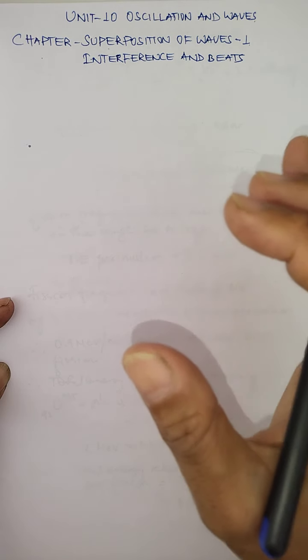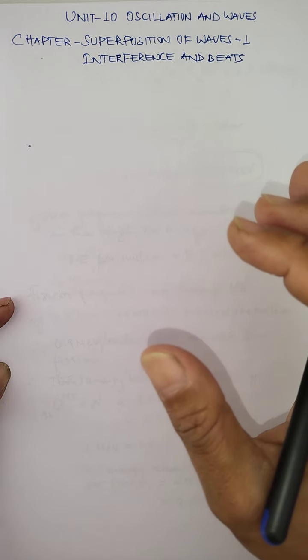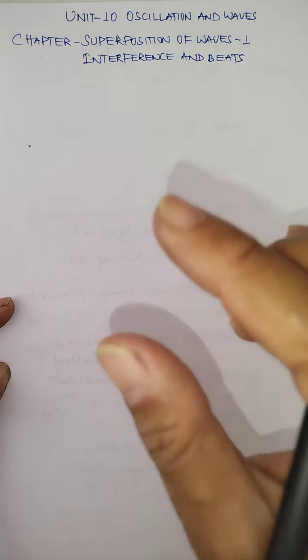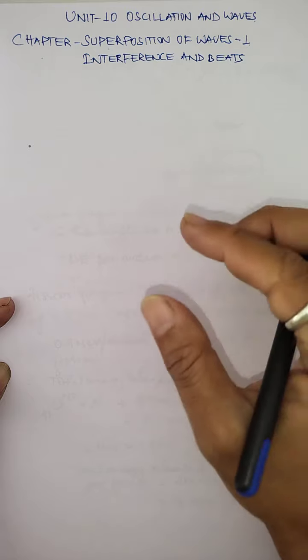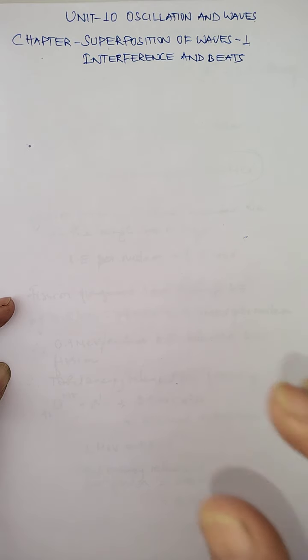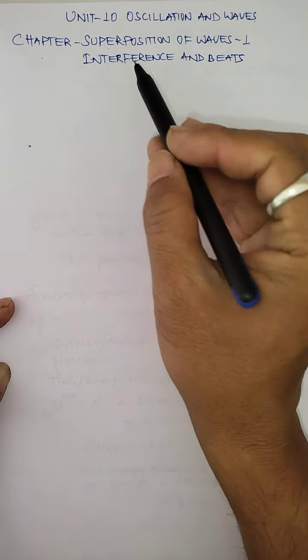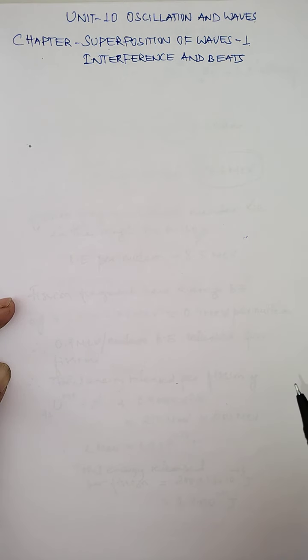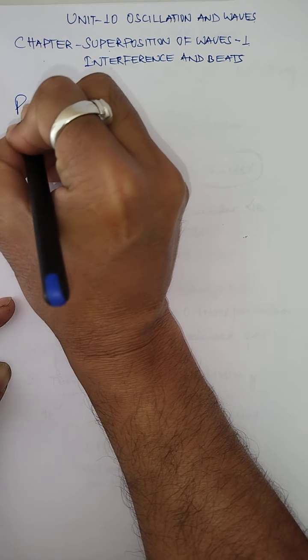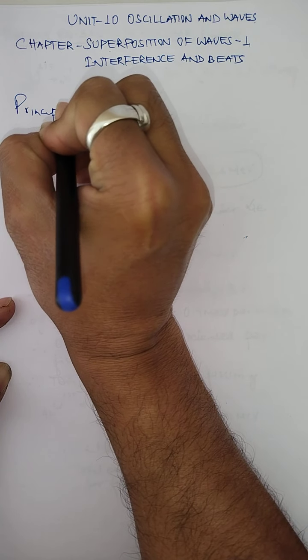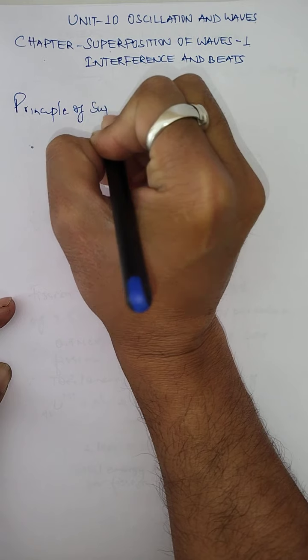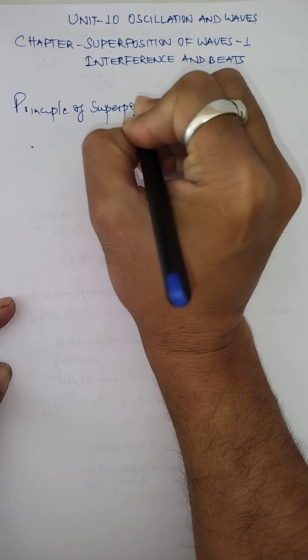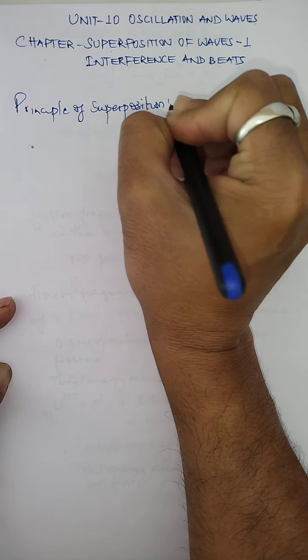This phenomenon of redistribution of energy in a medium due to the superposition of two or more waves is actually called interference. So under this chapter, the first thing we need to study is the term called interference. But interference is based on a principle, and this principle is called the principle of superposition. So we start now with the principle of superposition.